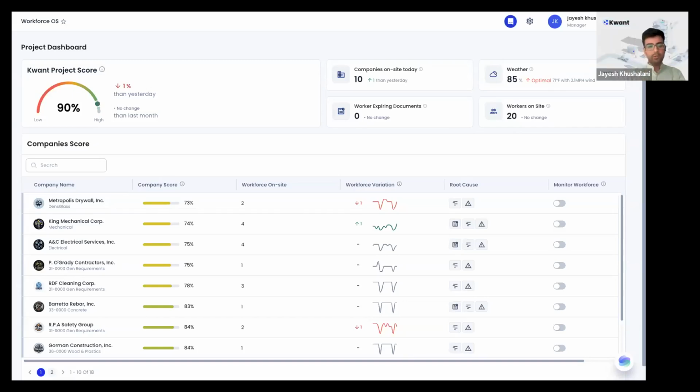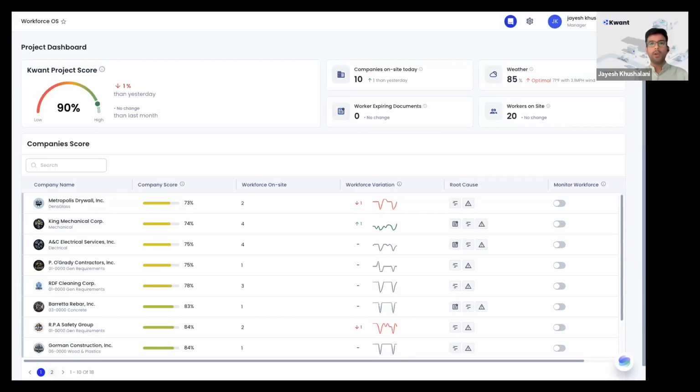Hi everyone, I'm Jayesh. I'm a product manager at Kwant. So the idea for Bob came out from the context that as the company grew, we started collecting data on various parameters, location, access control, worker credentials, and so on. So now if a user wants to generate a report using multiple of those parameters, they have to apply multiple filters, move through pages, and so on. So we wanted to create a simple tool that the user can use to generate these kind of reports quickly.